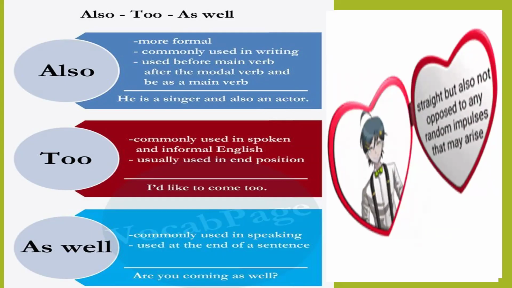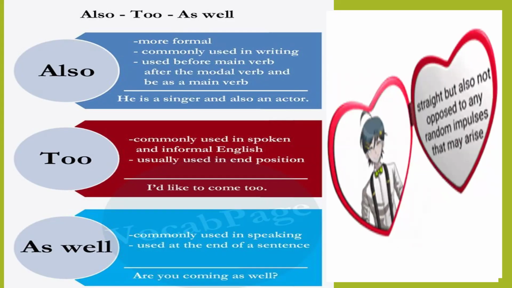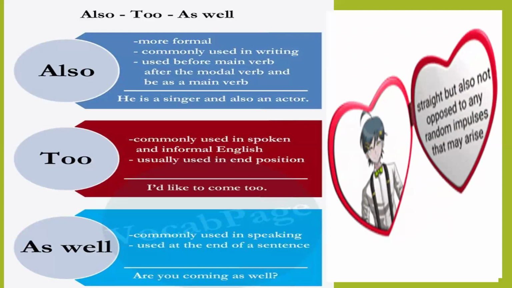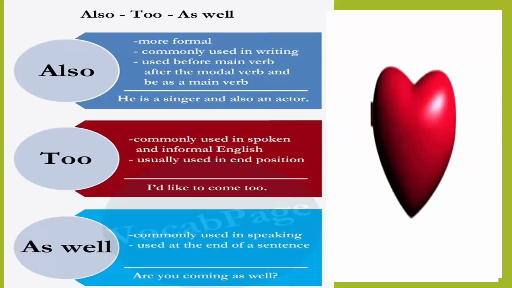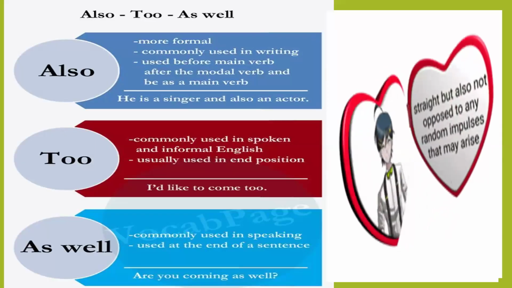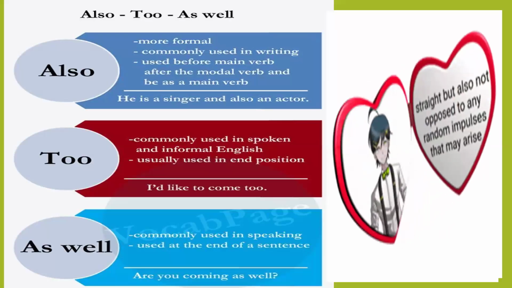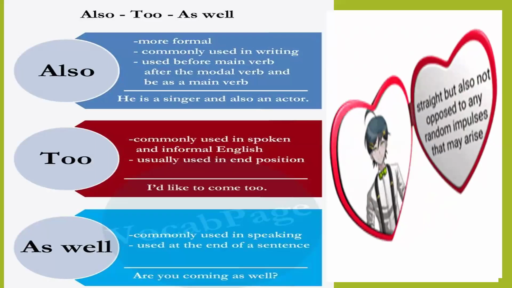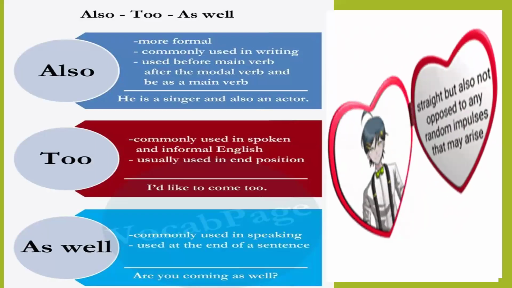About as well, it is also commonly used in speaking. Too is used in spoken English and as well is also used in spoken English, and as well is used at the end of a sentence. As well, we always use at the end of a sentence. An example is given: are you coming as well? So in this interrogative sentence, we have used as well at the end of a sentence.